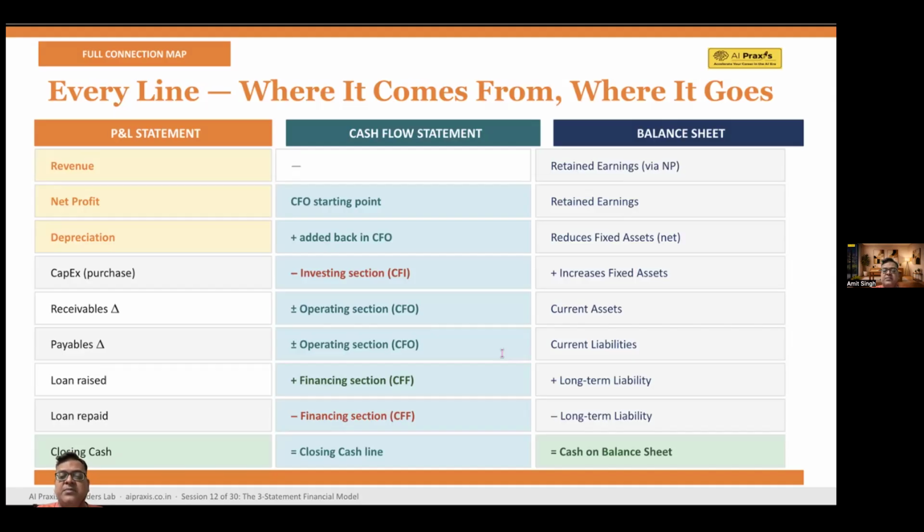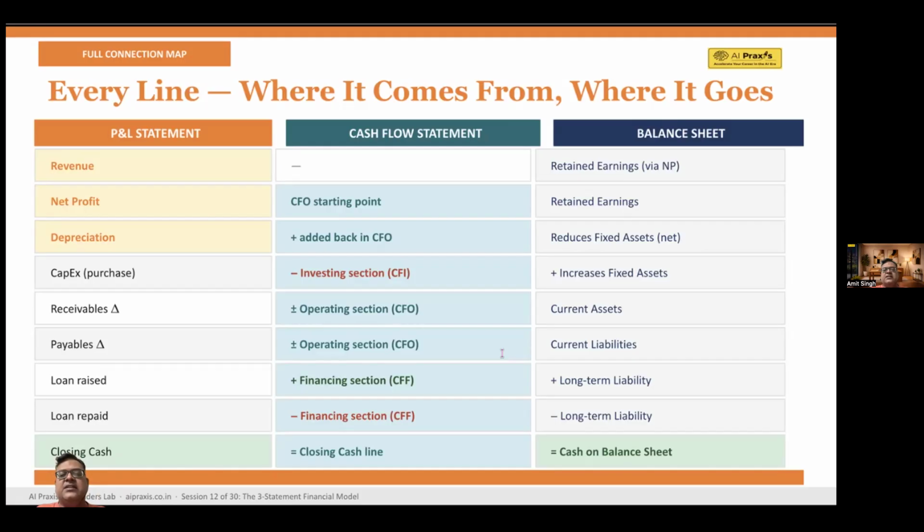Then changes in payables also affect cash flow. They appear under liabilities. Receivables, you're yet to receive. You've not received it. Payables, you have to actually pay. You owe, right? So that's why this will become the liability.